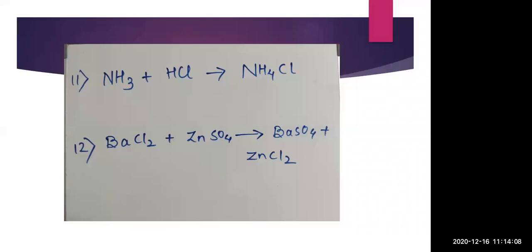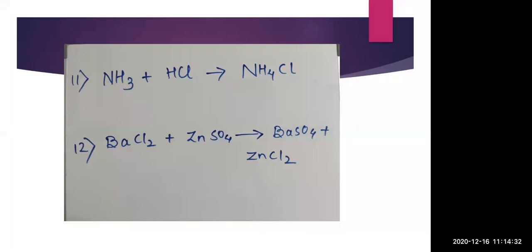So here it is a combination reaction. This one is the combination reaction where ammonia and hydrochloric acid react with each other to form ammonium chloride. Here the reactants are 2 and the product is 1, so it is simply a combination reaction. Then comes BaCl2 and ZnSO4 giving BaSO4 and ZnCl2.